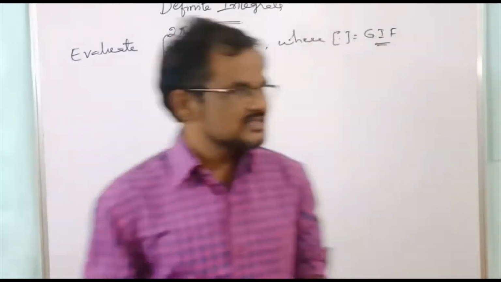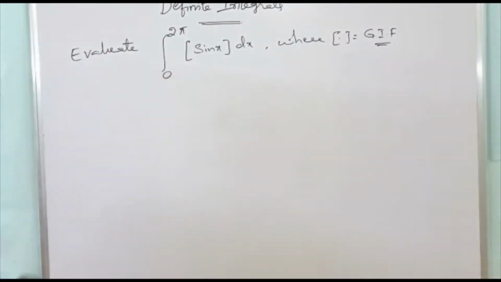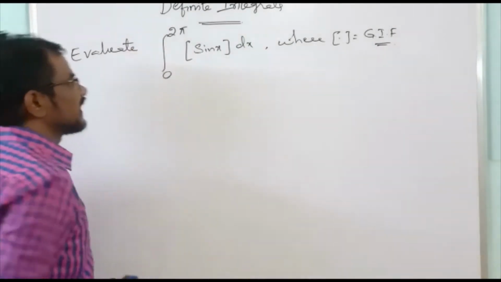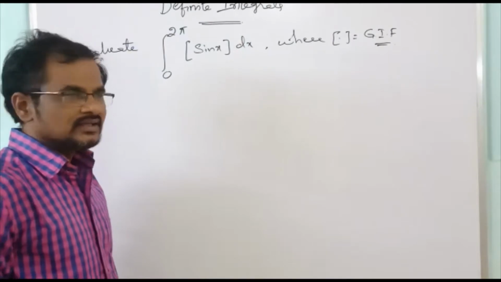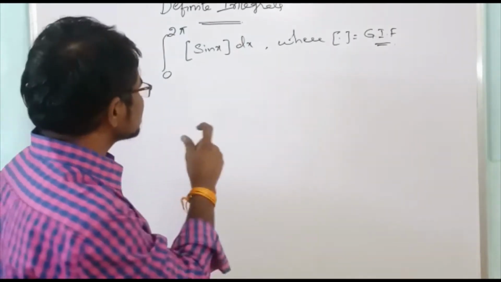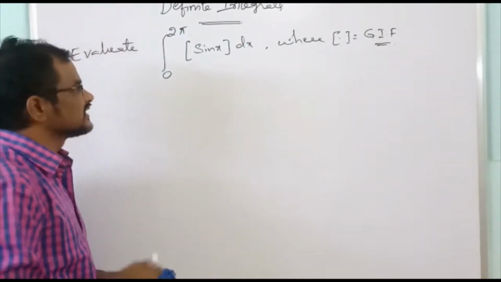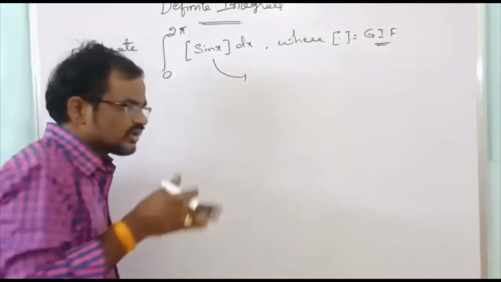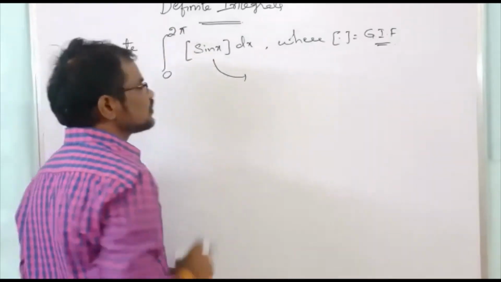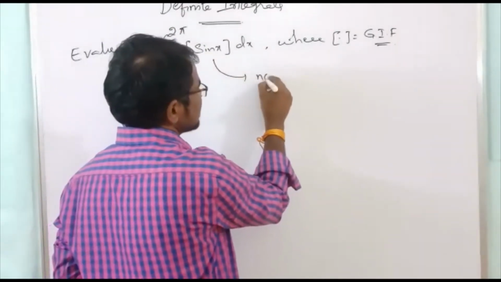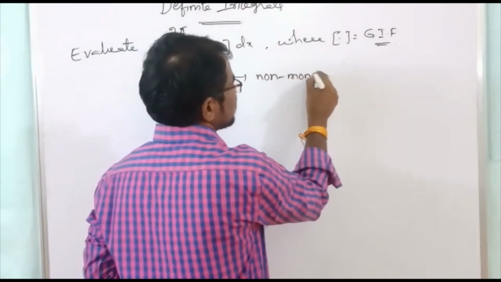In that, this is the first problem. Evaluate the integral from 0 to 2 pi of the greatest integer function of sin x dx. To do this type of problem, first we have to observe whether the given function is monotonic or non-monotonic. Clearly, between 0 to 2 pi, the function sin x is non-monotonic, right?